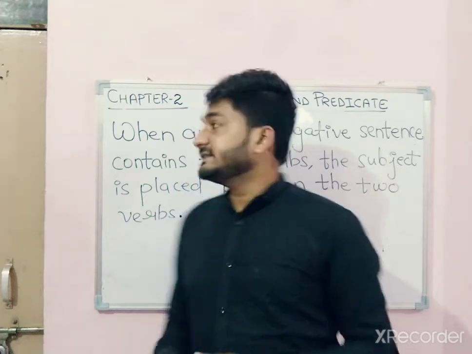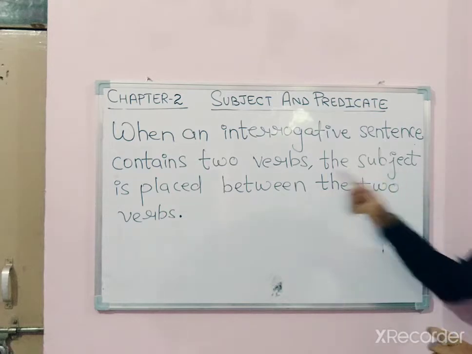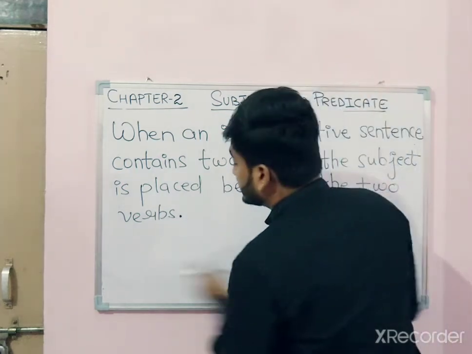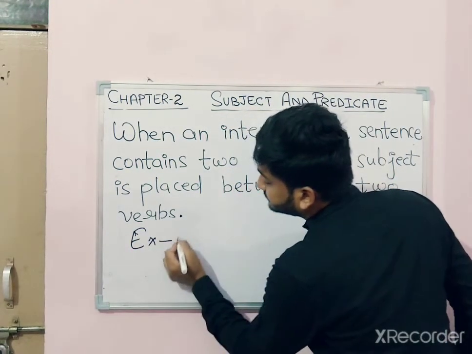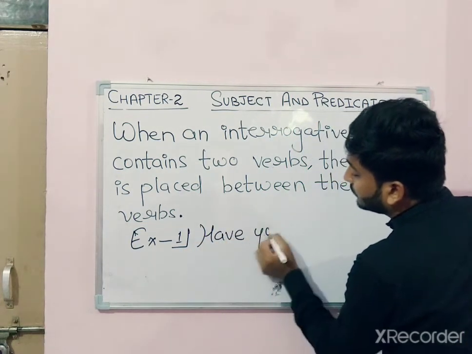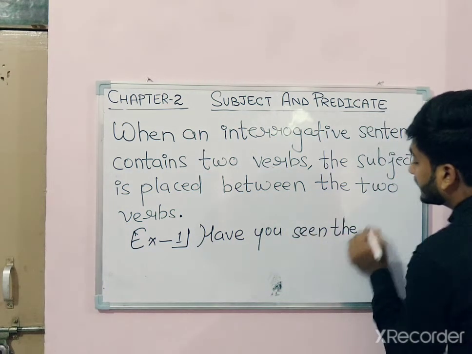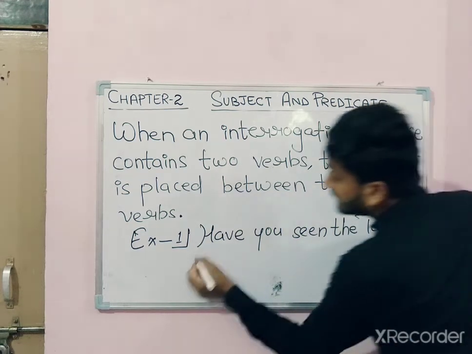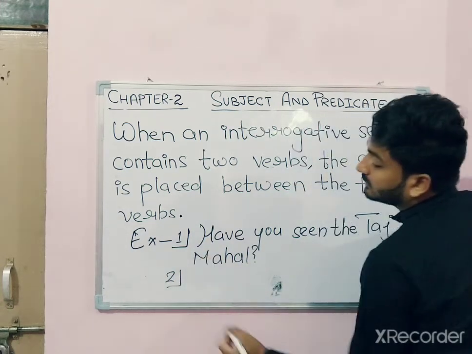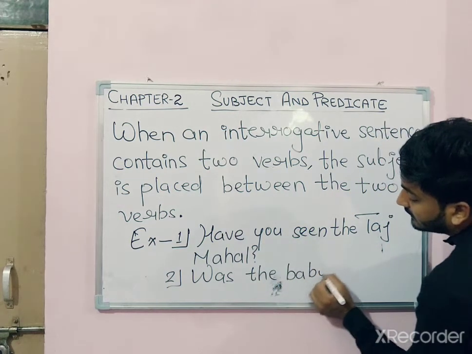When an interrogative sentence contains two verbs, the subject is placed between the two verbs. How? Look at these examples. Have you seen the Taj Mahal? And was the baby sleeping?